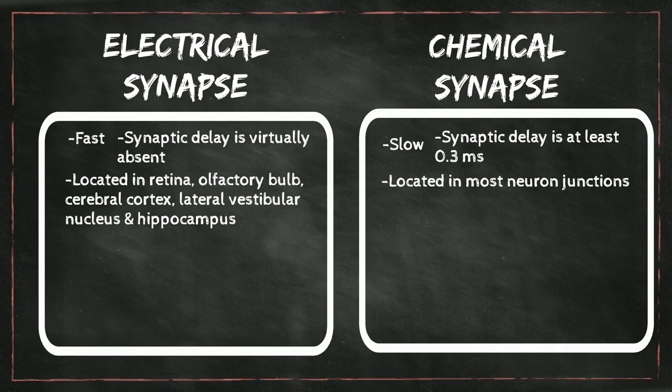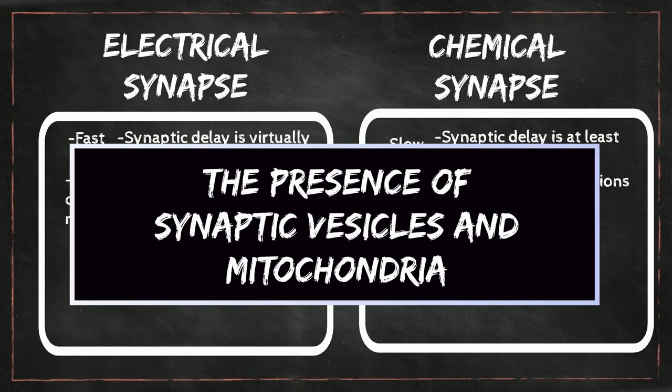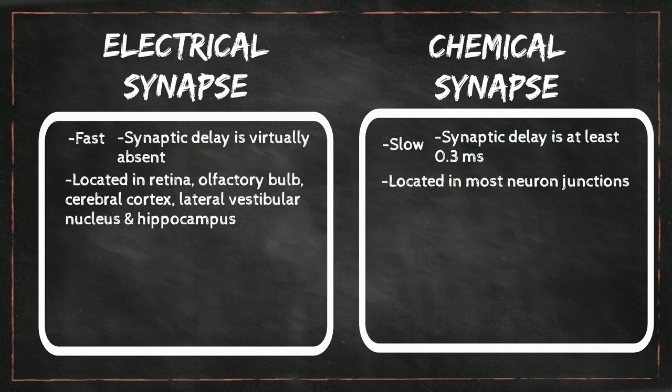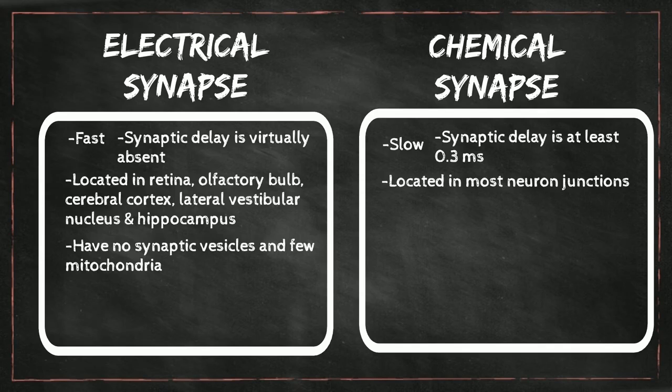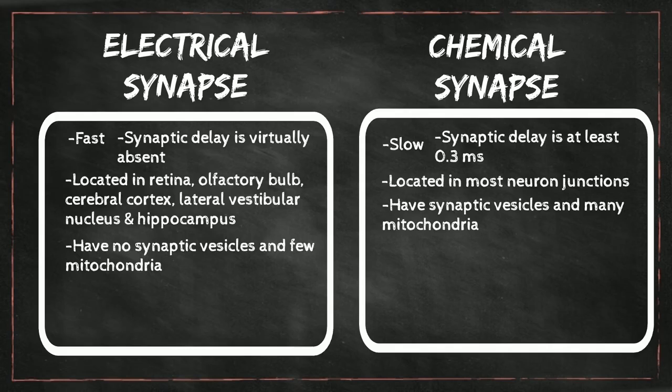The third difference is the presence of synaptic vesicles and mitochondria. Electrical synaptic knobs do not contain synaptic vesicles and have only a small number of mitochondria, while chemical synaptic knobs contain synaptic vesicles and have a large number of mitochondria.